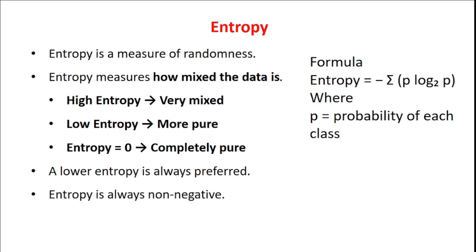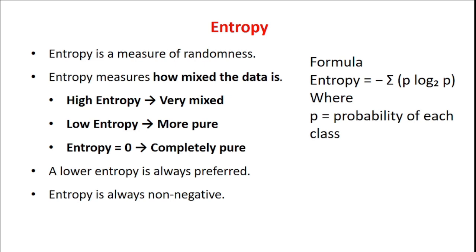So consider there is a basket. It contains 5 red balls and 5 yellow balls. Entropy measures how uncertain or random we are in predicting whether the next ball is red or yellow. In other words, entropy is a measure of randomness.